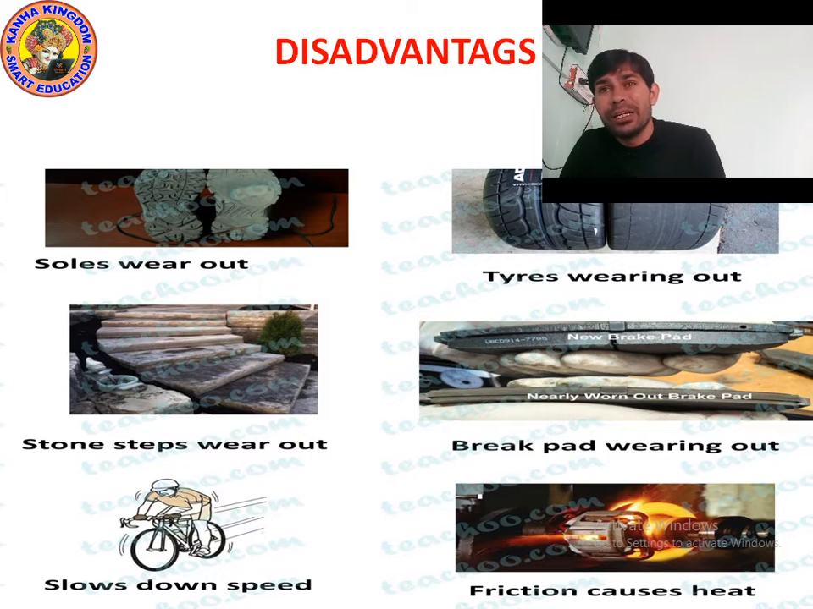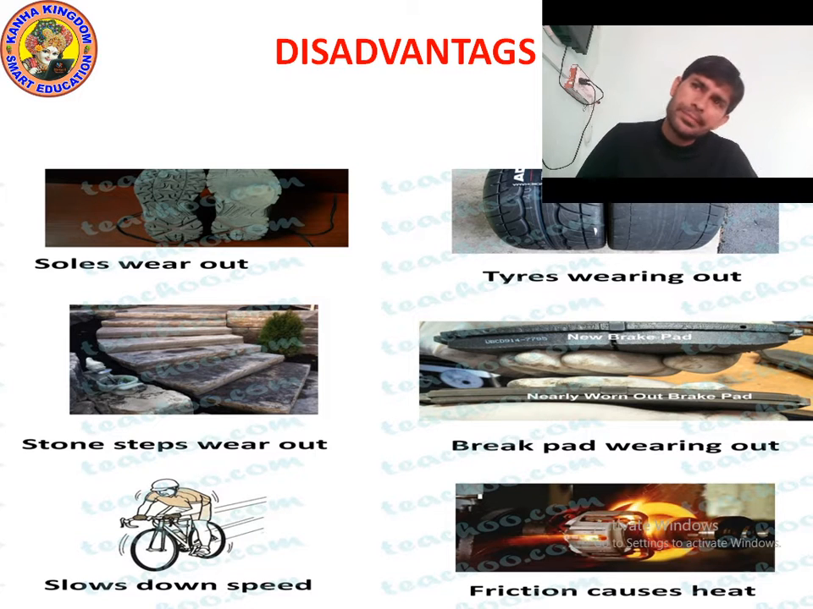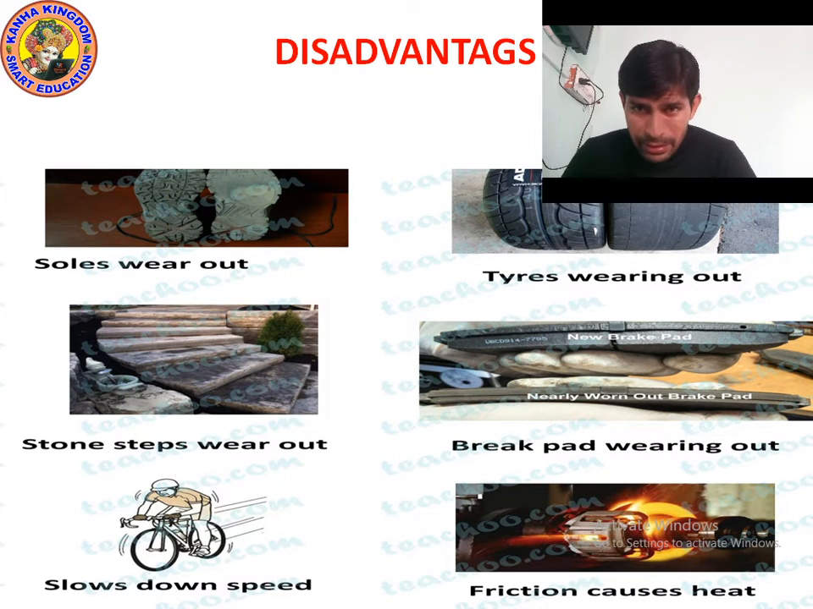And tires wear out. Because of friction, tires also wear out, and that's why the tire is destroyed slowly. You might have seen different structures or shapes made on the tire. These shapes are not made for design purposes. They are made to reduce the friction.